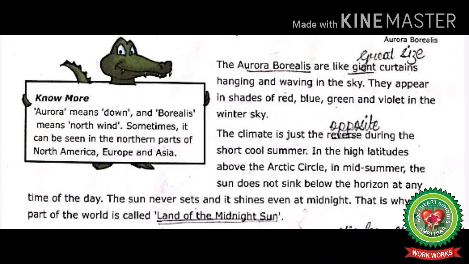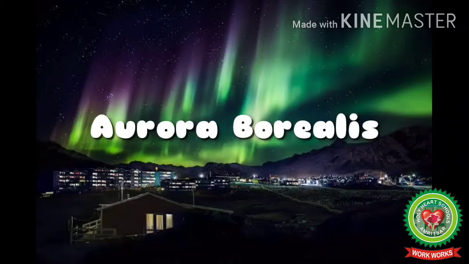The aurora borealis are like giant curtains hanging and waving in the sky. They appear in shades of red, blue, green and violet in the winter sky, and can be seen in the winter season.